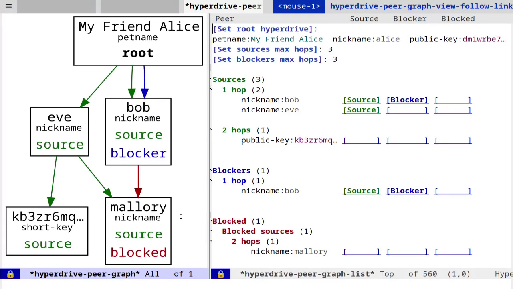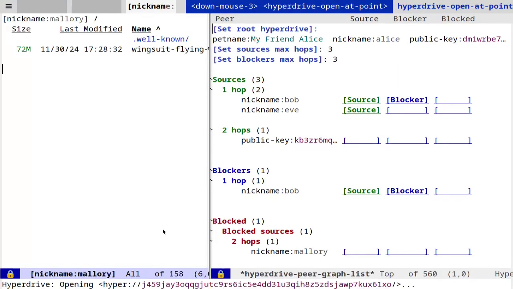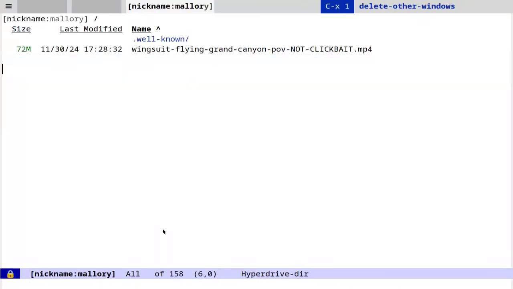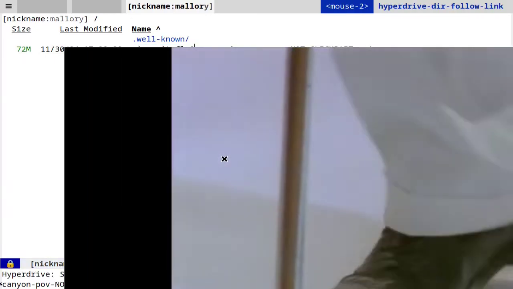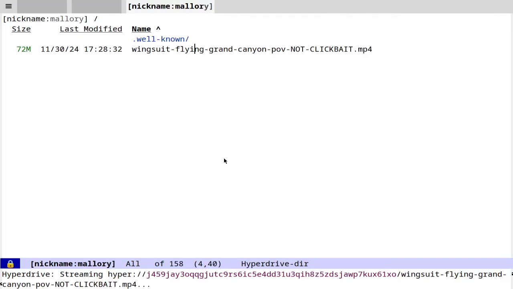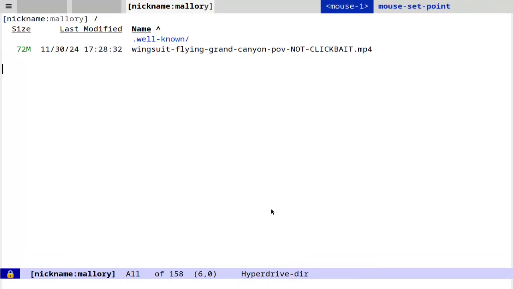Well, now I'm curious to see what it is Mallory published that drove Bob to block her. So I'll right-click on Mallory, and in the context menu, open hyperdrive, and wingsuit flying Grand Canyon point of view, not clickbait? I gotta check this out. No! Disgusting! No wonder Bob blocked Mallory. Let's go back to Alice's peer graph.